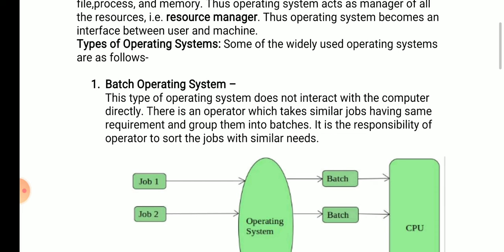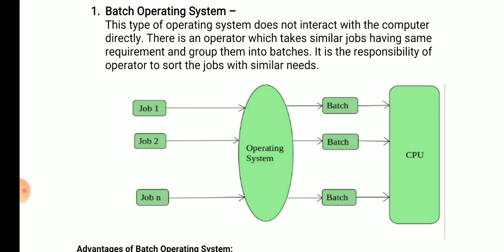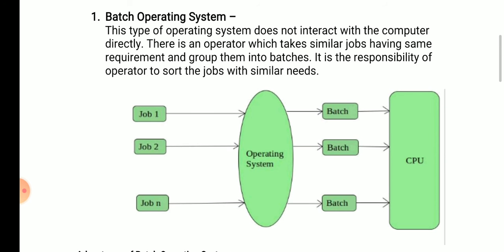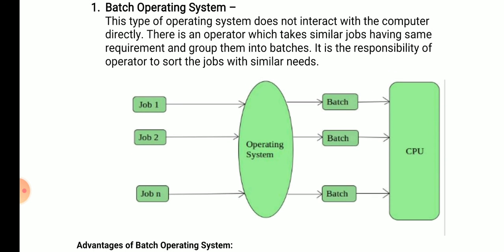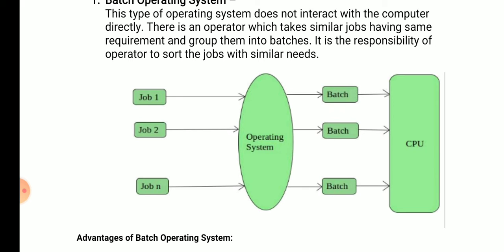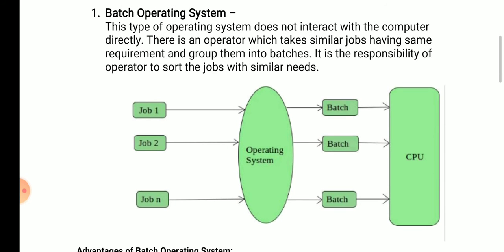So what happens in a batch operating system? The user submits his jobs, the operator arranges similar types of jobs into batches, and after that these batches are submitted to the computer system for processing.